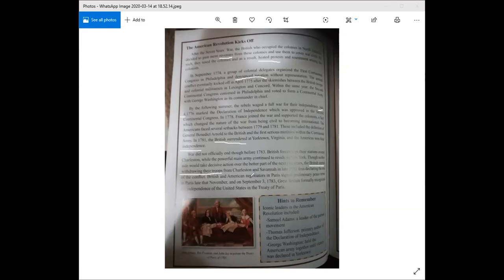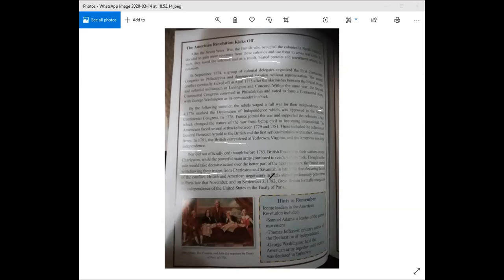British and American negotiators, guys, a negotiator is like a mediator. Negotiators are people who try to make peace or make an agreement between America and Britain. They signed a preliminary peace term in Paris late that November. So they wanted peace. The people needed the peace.